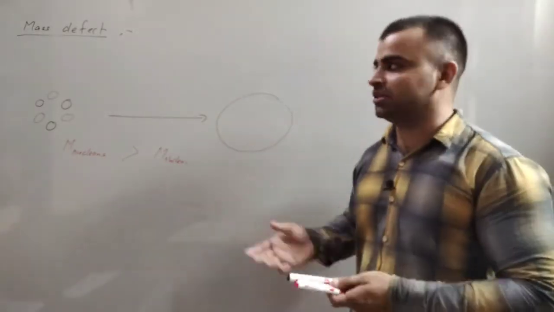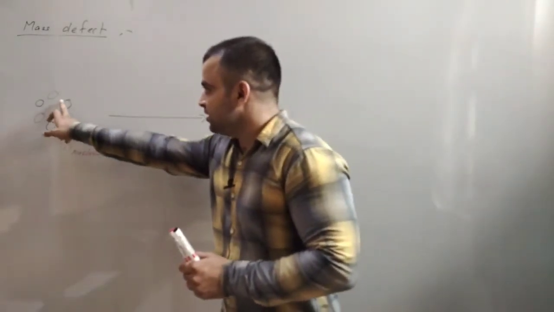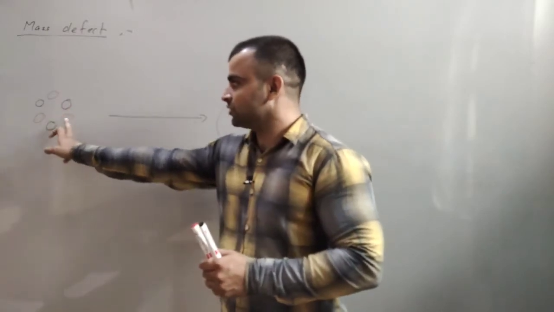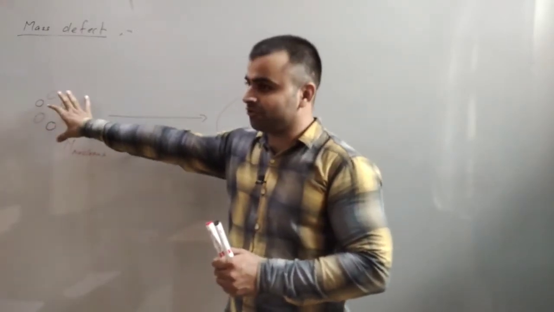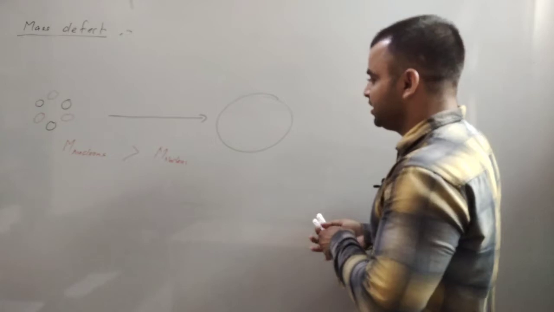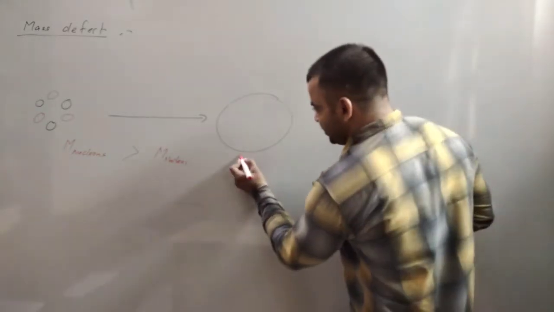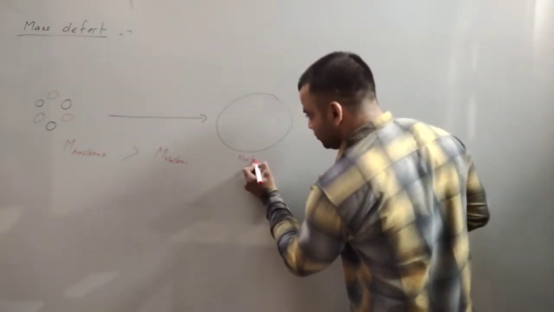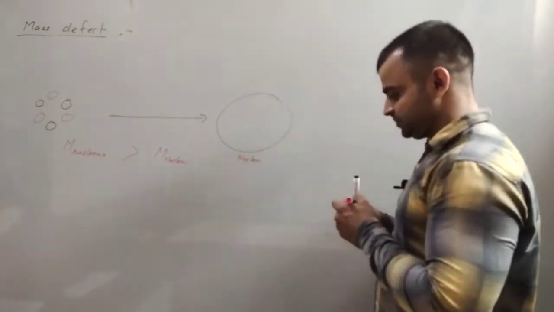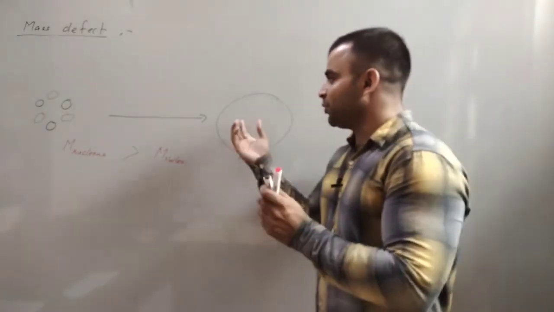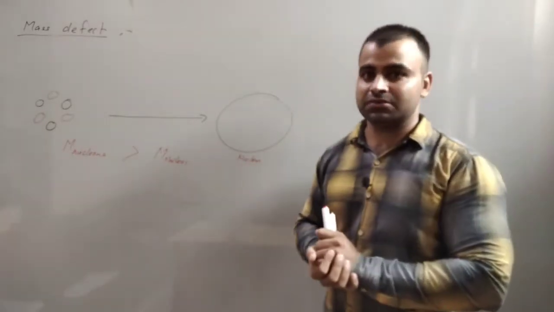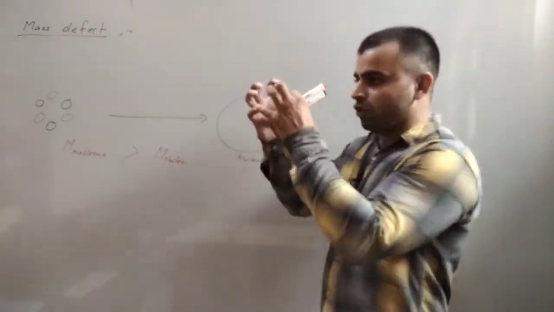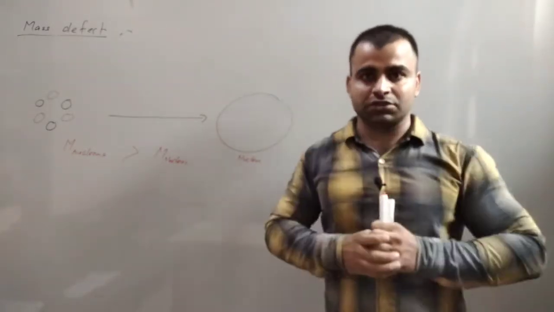How is this possible? If these are the number of protons and the number of neutrons, when we add these and form a nucleus, some potential energy is developed because they are held together with strong bonds.